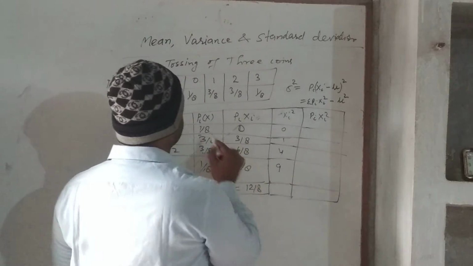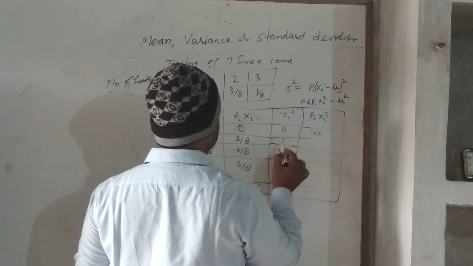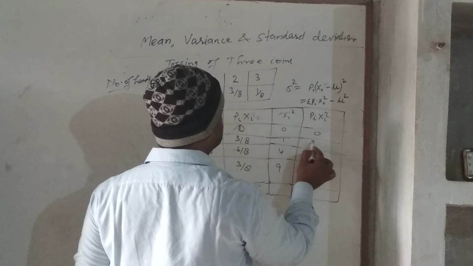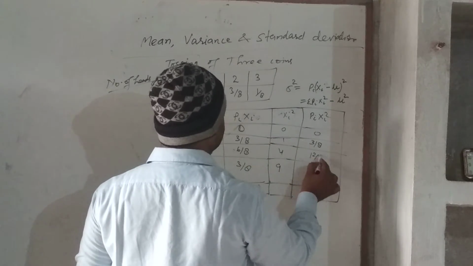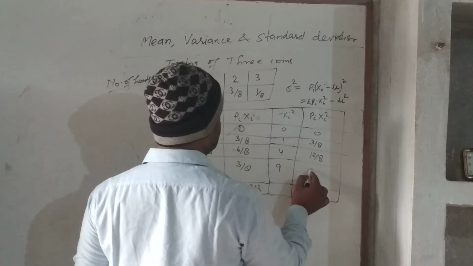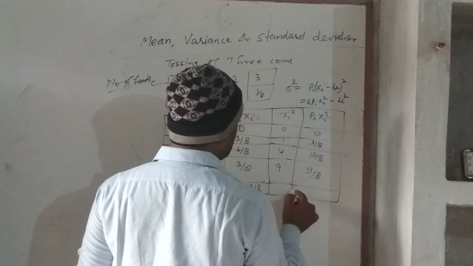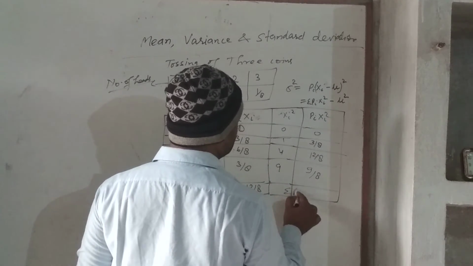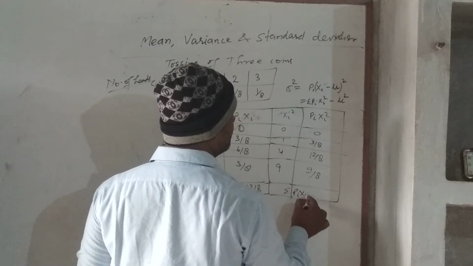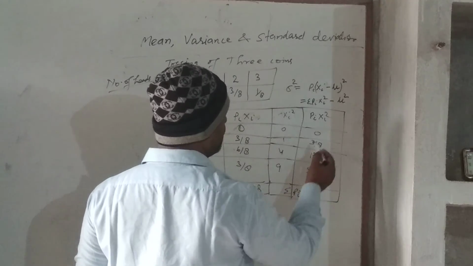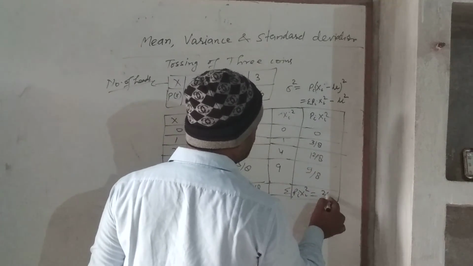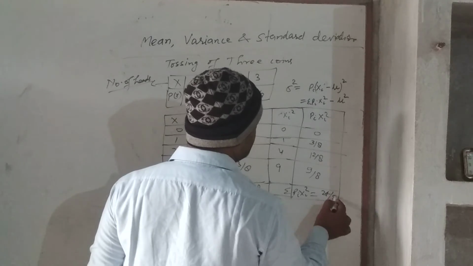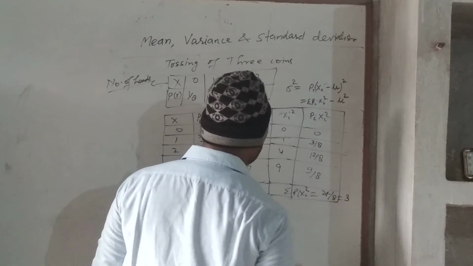So this will be 1 by 8 into 0, which is 0, 1 into 3 by 8, 3 by 8 itself, 4 into 3 by 8, 12 by 8, 9 into 1 by 8, 9 by 8. If you add this, you get sigma pixi square, which is 24 by 8, that is 3.